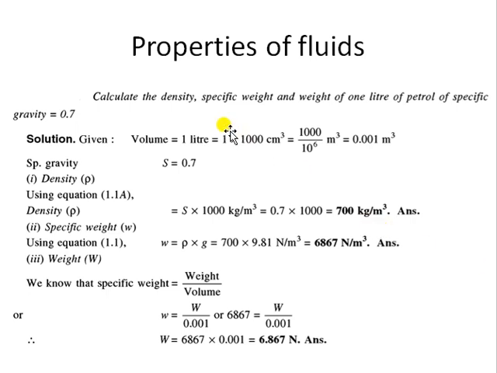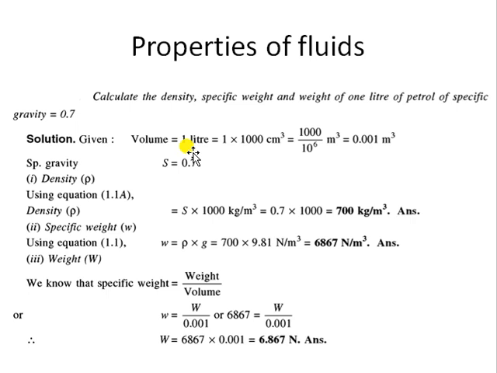Now let us solve the next question. Again take a moment and read this question. Again in this question we need to calculate density, specific weight, and weight. The volume is given, 1 liter of petrol. So volume is given, and the liquid is petrol. The specific gravity of petrol is given as 0.7. So two things are given, volume 1 liter and specific gravity 0.7. Again, liter is not an SI unit, so we will convert this into SI unit first. 1 liter is equal to 1 by 1000 meter cube, so nearly 0.001 meter cube.